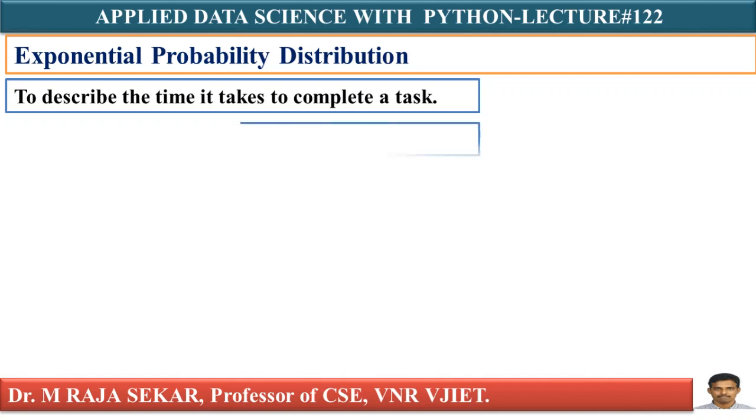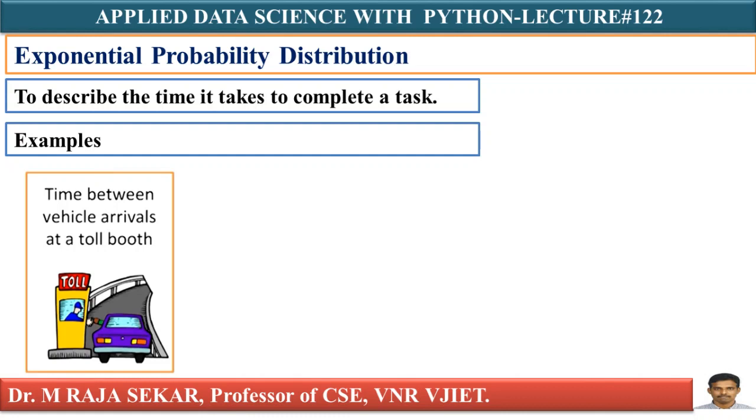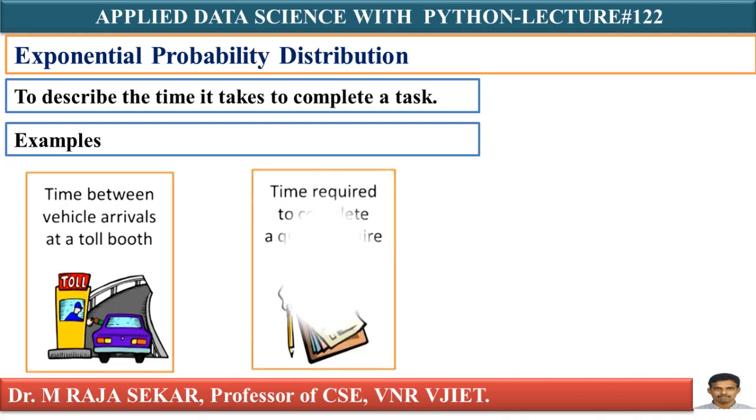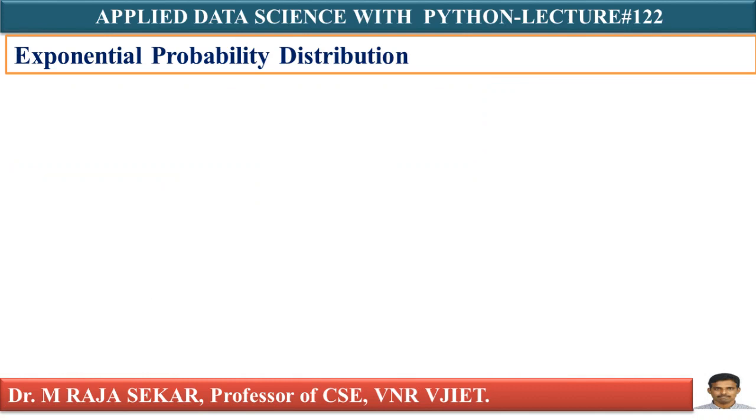The exponential random variable can be used to describe the time between vehicles arriving at a toll booth, the time required to complete a questionnaire, or the distance between major defects in a highway. These are simple examples of exponential distribution.